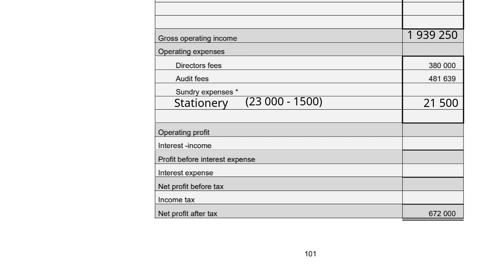For the operating profit, adjustment 2.8 says the percentage operating profit on revenue obtained is 45% for the year ending 28 February 2025. So we know our revenue was 2.1 million rand. If we times it by 45%, then we get 945,000 rand as our operating profit.